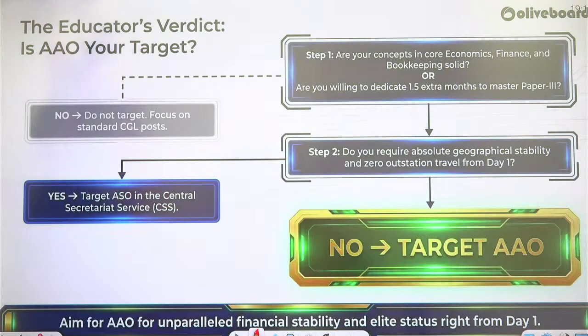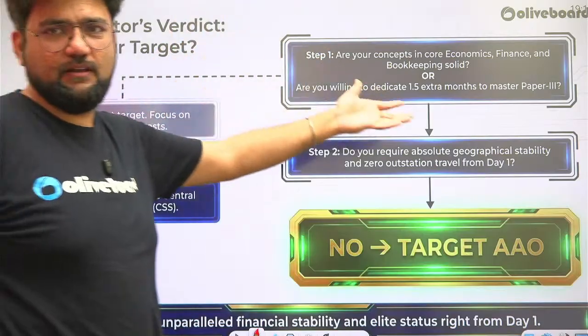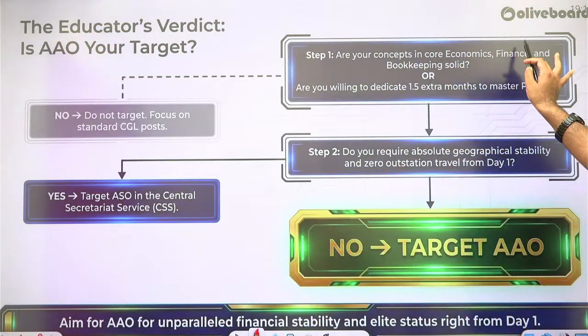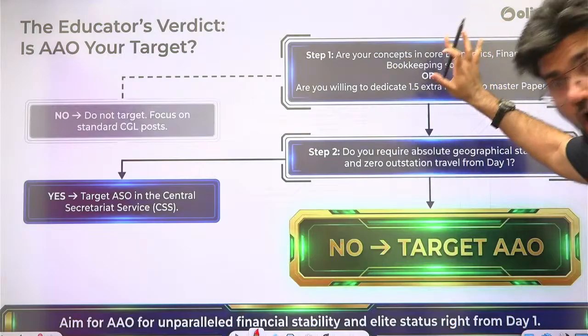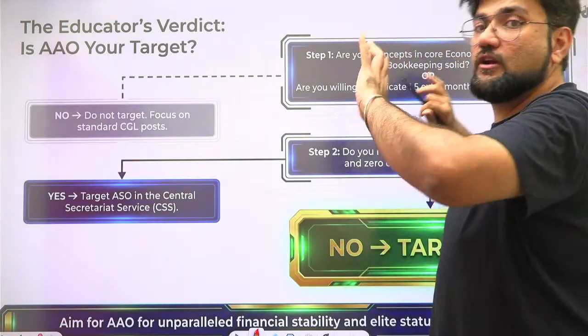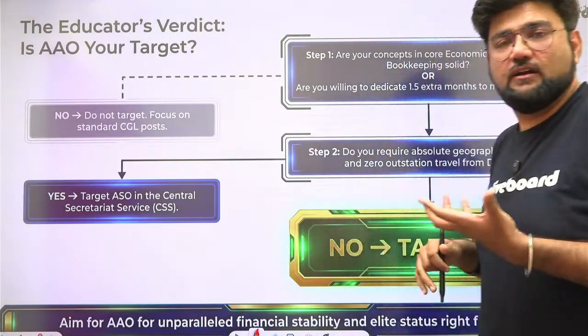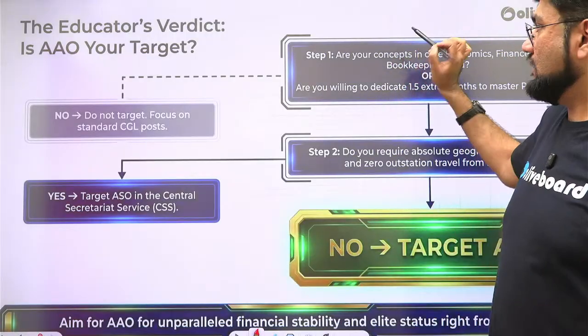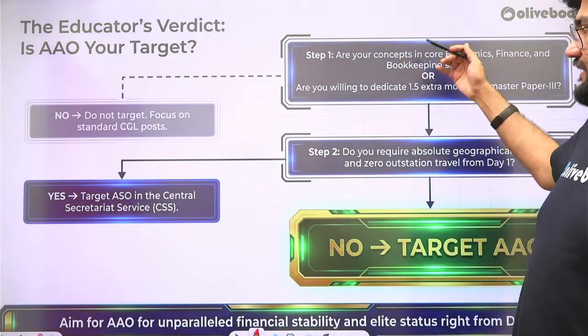So what should I tell you about the verdict? This is just a simple flow chart. Actually, if your concepts in core economics, finance and bookkeeping are solid, or even if they are not solid, but you're interested to put in that extra effort to cover these topics as an extra paper at tier 2 level, then if that is yes, then you can go ahead.